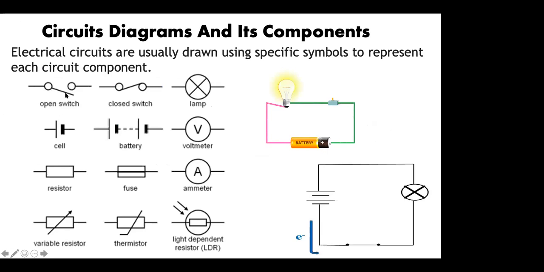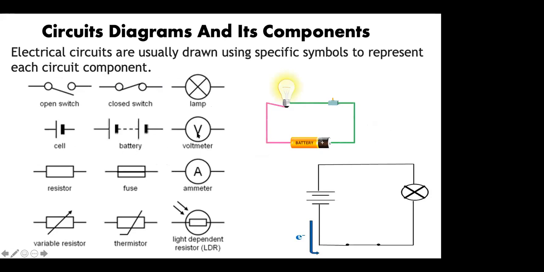Now you see, this shows an open switch, when the switch is off. This diagram is the open switch. When these two are connected, it is a closed switch, the switch is on. This is your lamp or bulb. In a circle, you put a cross. So this is a lamp, this is a cell, and this is a battery. When 2 or 3 cells are connected together, this is a battery. Always remember, cell and battery are different.